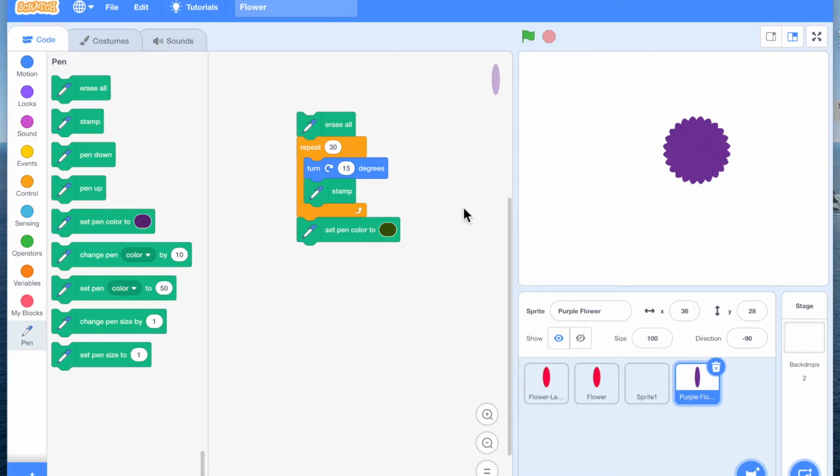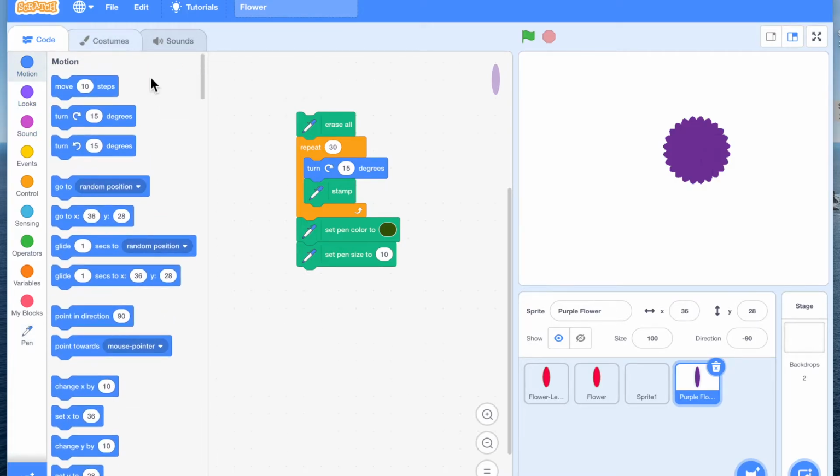This is the color. I also want it to be thicker, so we're going to change the size, make it 10. And okay, so let's get some positioning here.